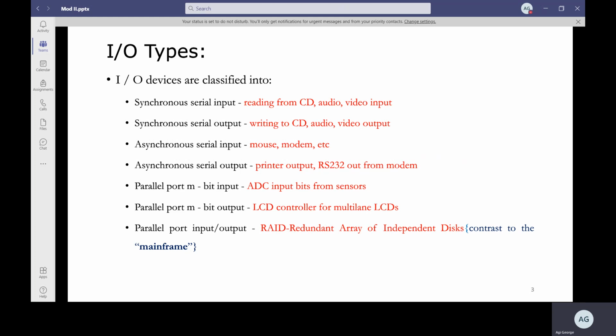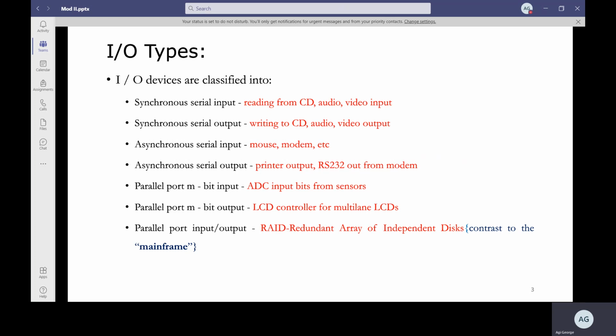You have a synchronous serial input device, for example, reading from a CD. You might have heard about compact discs. Maybe you might not be using them now, but previously we had compact discs. Audio and video inputs are also synchronous serial inputs. In the same way, for synchronous serial output, an example is writing to a CD, and also audio and video outputs.